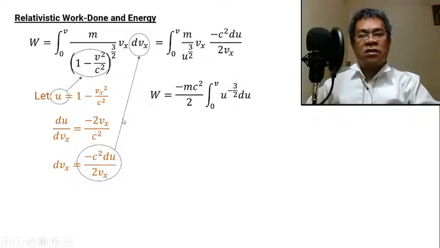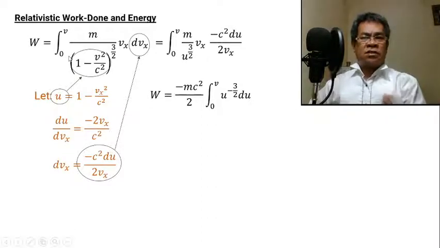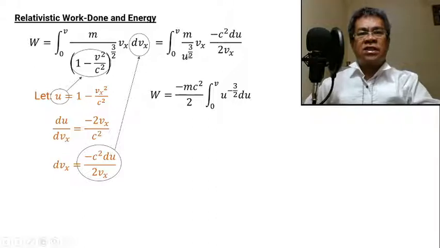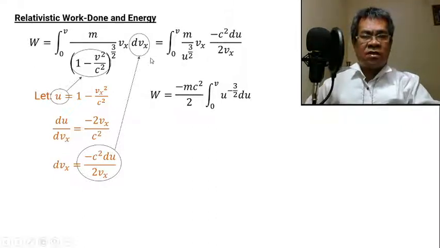The constant mc squared over 2 is outside the integral. By the way, the limit must be from 0 to b, meaning the particle starts from rest, then moves with the final velocity. So the limit must be 0 to b. That's why it's 0 to b. b represents the final velocity, 0 means the initial velocity. We are concerned with velocity now, so therefore we have to replace it.